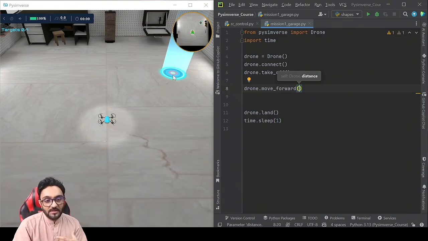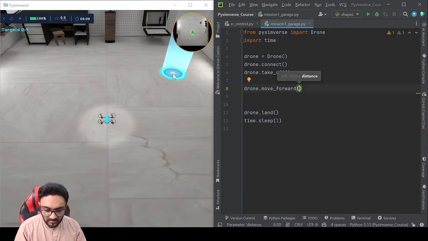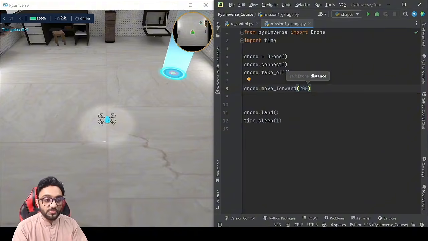And this is on purpose so that you can experiment and try to land in the correct position rather than just saying, okay, go 2 meters or 3 meters or something like that. So that's why it's like this. So let's say we will start with 200. So 200 means 200 centimeters or 2 meters.